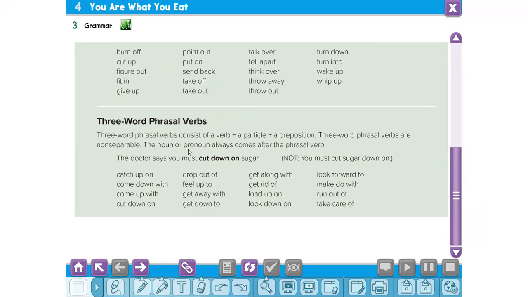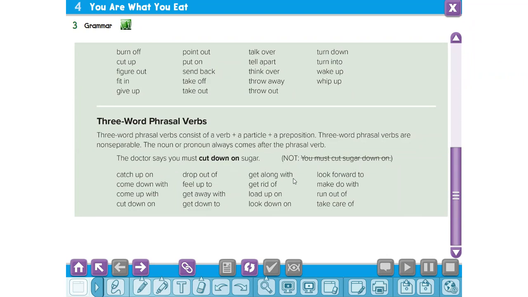The noun or pronoun always comes after the phrasal verb. For example, the doctor says you must cut down on sugar. We can't say you must cut sugar down on. So the noun and the pronoun come after the three-word phrasal verb.